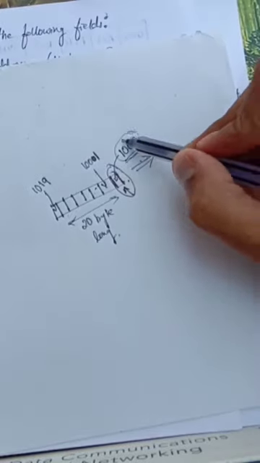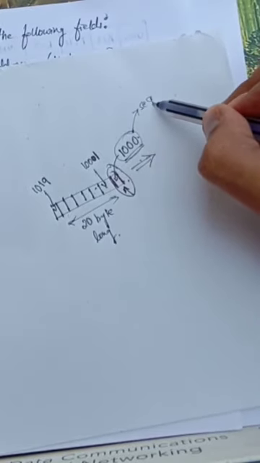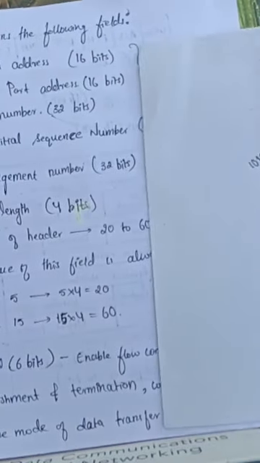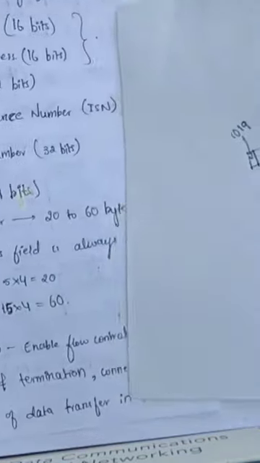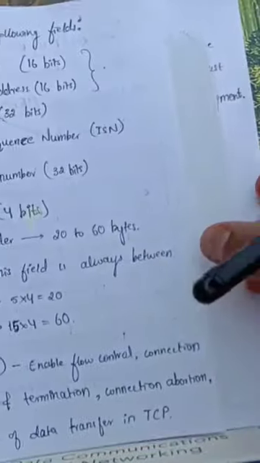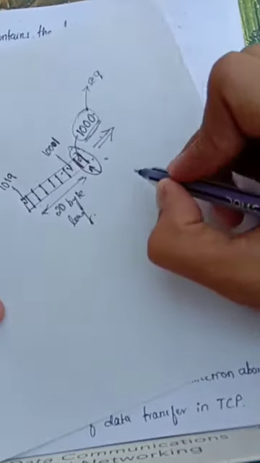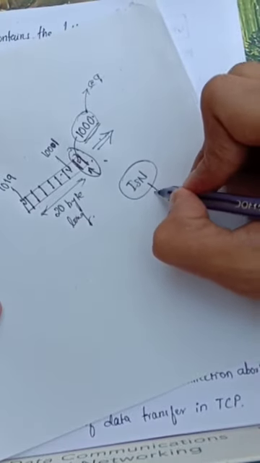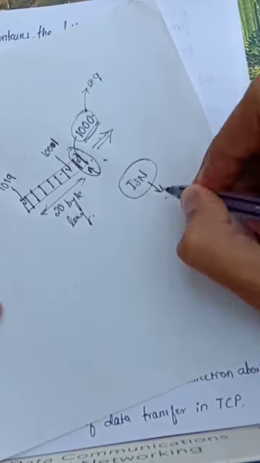So this will be the sequence number of the segment. The sequence number is 32 bits, and whenever a connection is established, there has to be an initial sequence number, ISN. This initial sequence number is randomly generated by a generator.